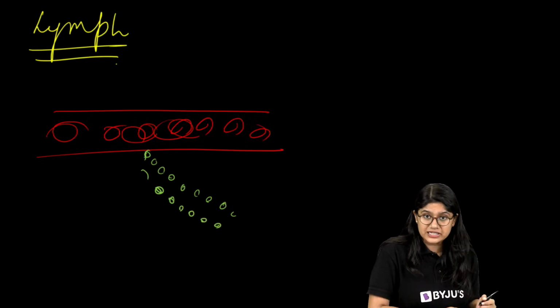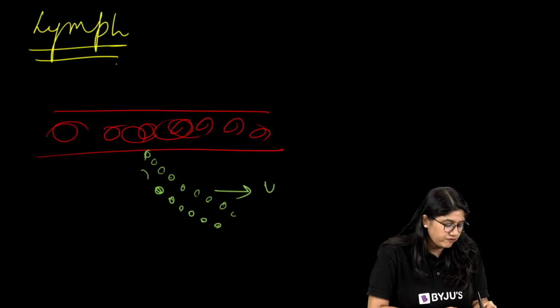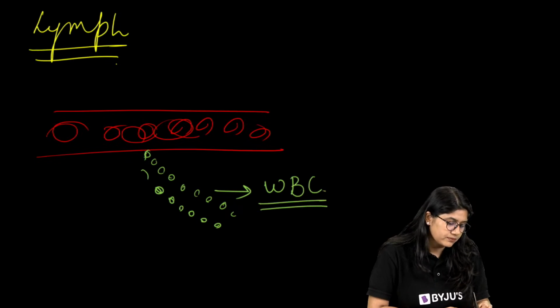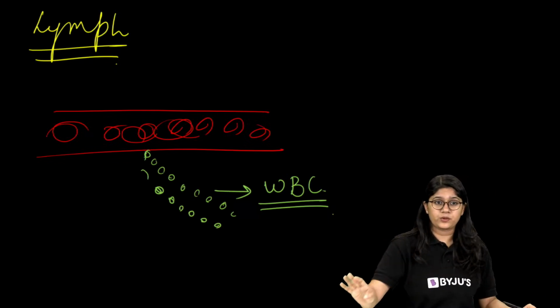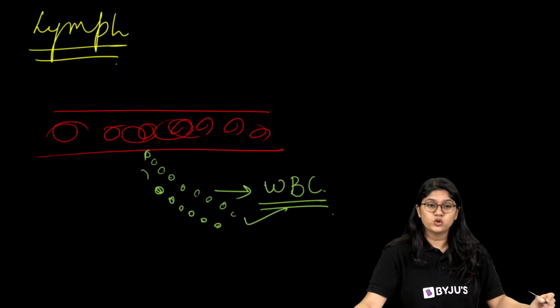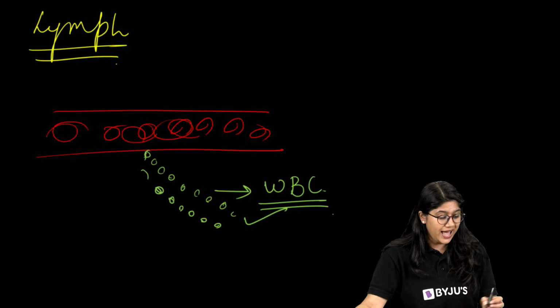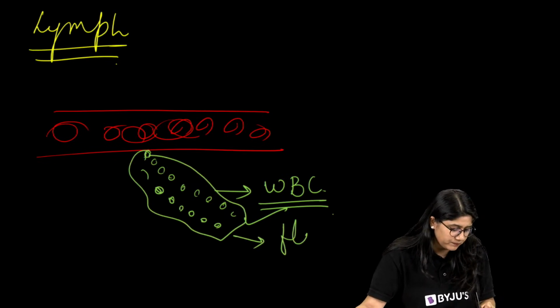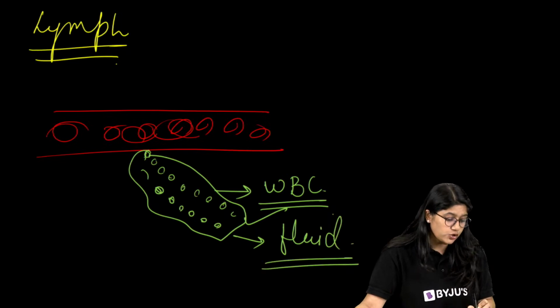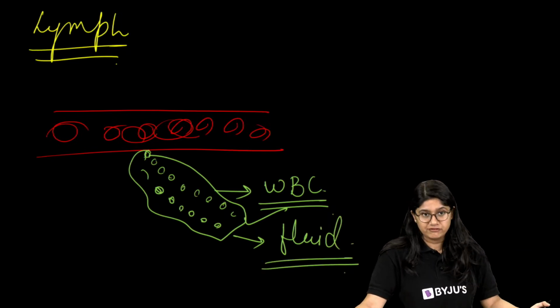This leakage has WBCs. It does not have RBCs, it does not have platelets. It has the WBCs, right? And this particular fluid, we also call it tissue fluid and lymph, right?